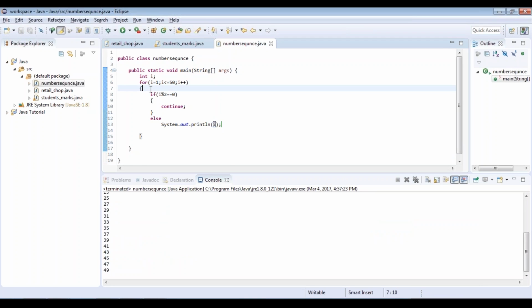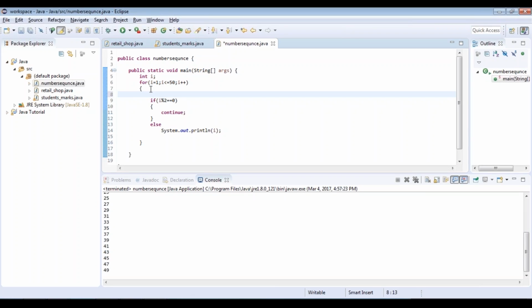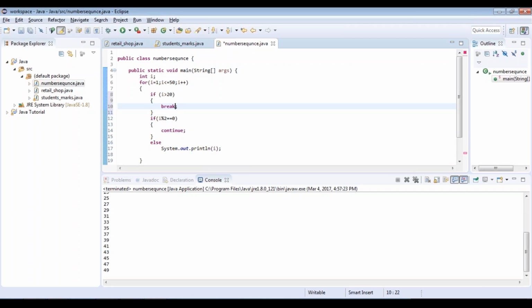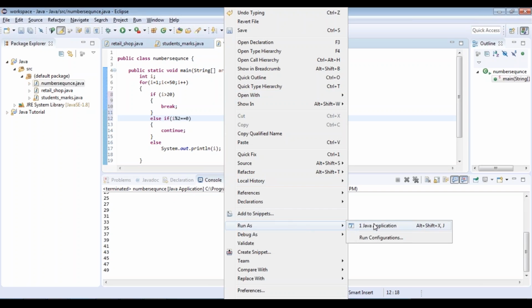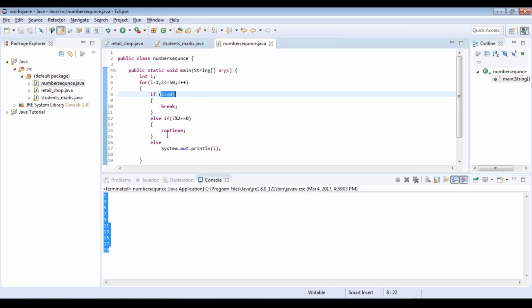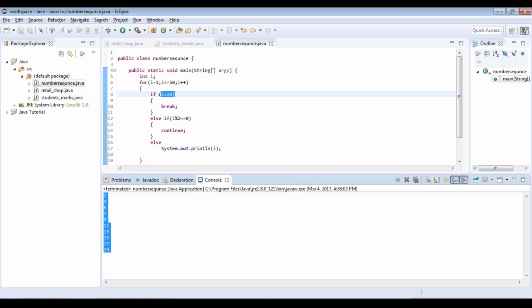But let's say I don't want to print the numbers that are more than 20, then I'm going to write another statement, if I greater than 20. In that case, break. So you need to change it to else if, and then let's run this again. So you can see here, initially it was printing till 50, but at this point when it is greater than 20, it's breaking out from that loop. So I hope you're clear with respect to how the for loop works, how the while loop works, how the do while loop works, and how the break and continue statements are part of this programming style.